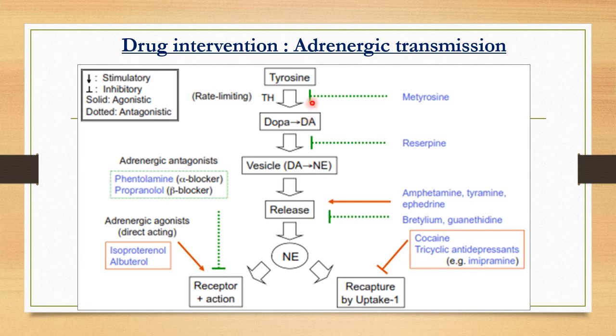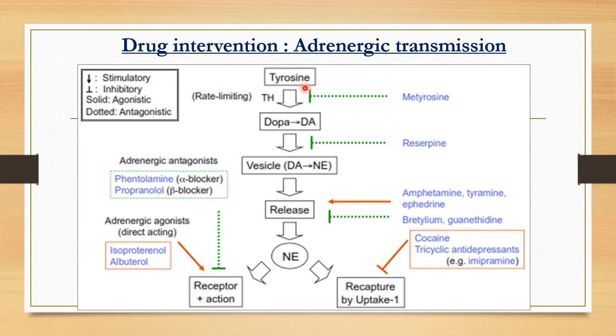Now here we have to see the various drugs acting at various levels. Okay? So here this dotted line shows the antagonistic, that means they have a blocker effect over that particular part, while this solid line shows the agonistic, they have a similar effect as that of the sympathetic stimulation. Okay? And this part shows inhibitory. You can see this is inhibitory and this arrow shows the stimulatory.